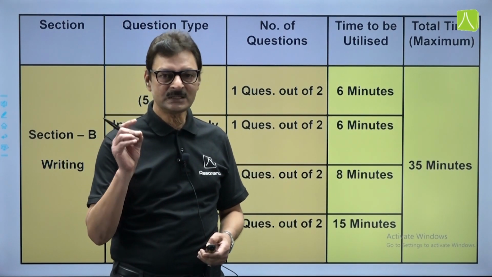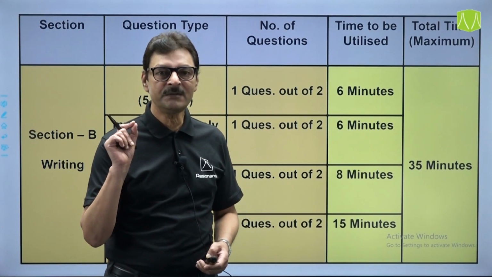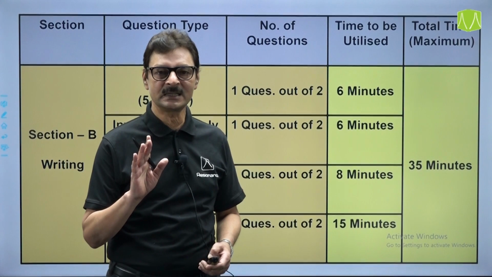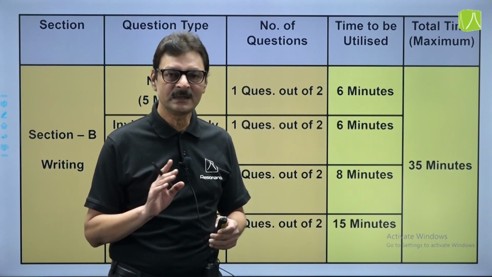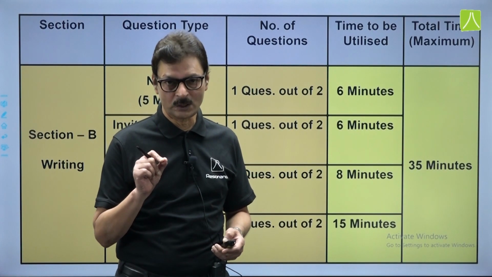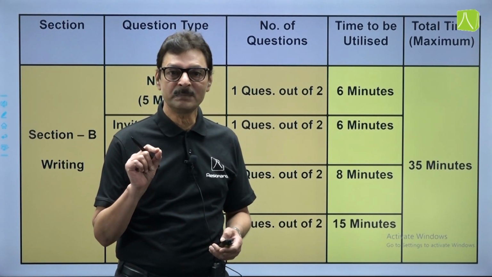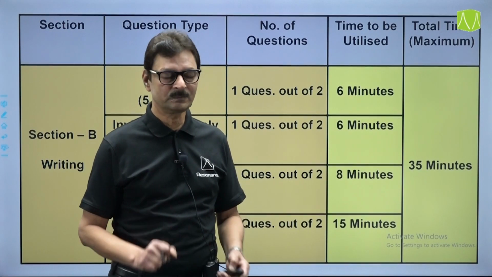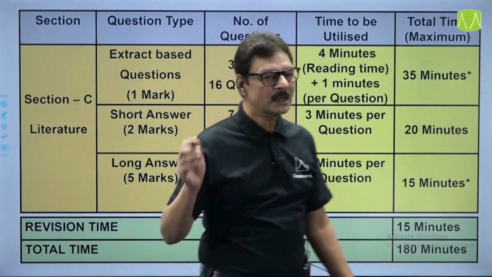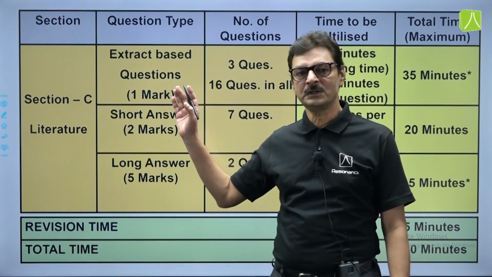So, 60 minutes we can allocate for your reading section and 35 minutes for your writing section, and easily, friends, you can do this in this much time. But no doubt practice is important and you have to practice the papers initially also. Next we will come to how much time is to be allocated for your textual questions.